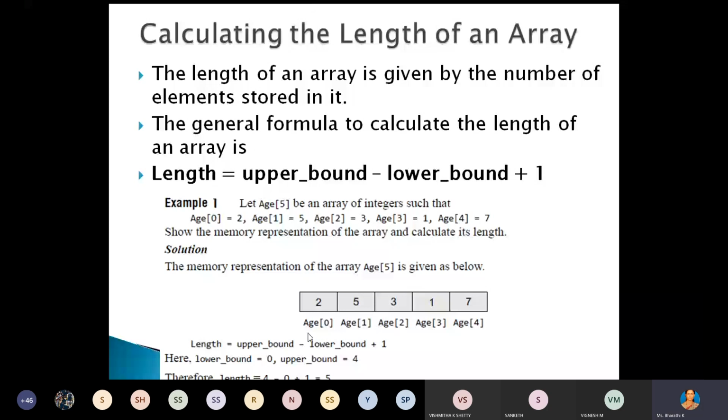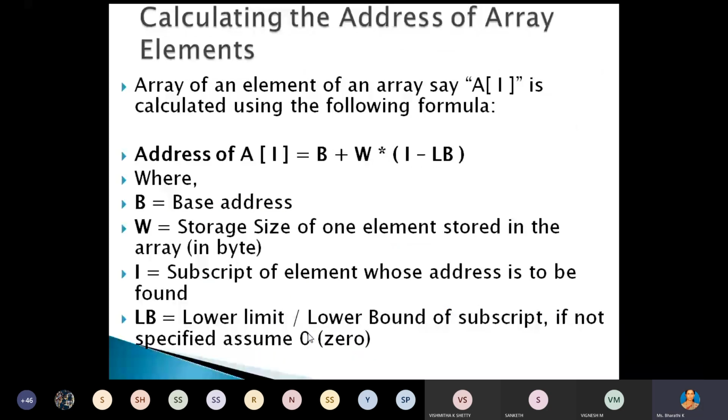Okay, next, how to calculate the address of an array. This slide is visible, right, students? Yes, ma'am. Here, A is actually the data stored in the memory location, the array values stored in the memory location. We are representing that array memory location using the index number, or accessing the values based on the index number of that particular array, but the actual address of that value is different.